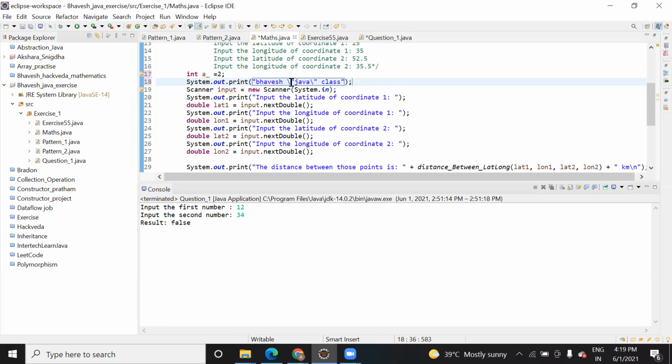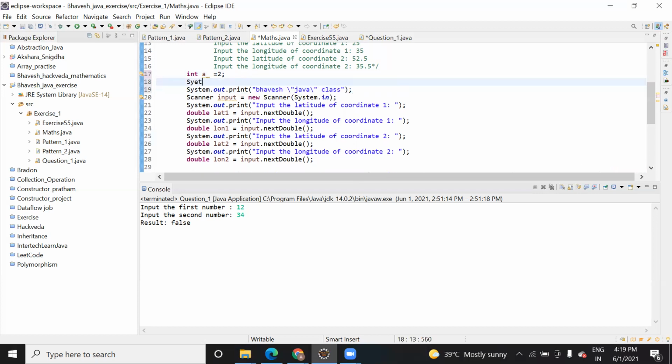Normally, why does this give an error? Because the Java compiler gets confused and thinks, why is a double quote coming inside another double quote? So in order to make it clear, we need to add this slash. So this was the thing, and you're printing this value. Let's see this. So this will not give any error.